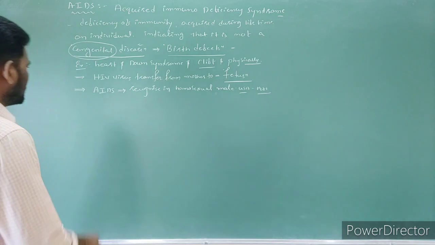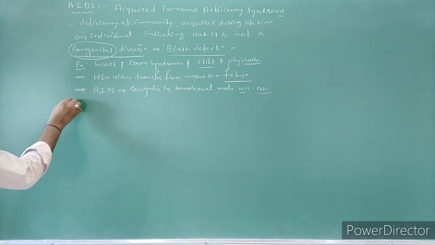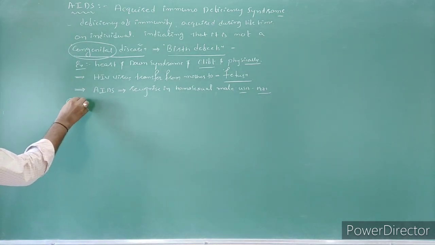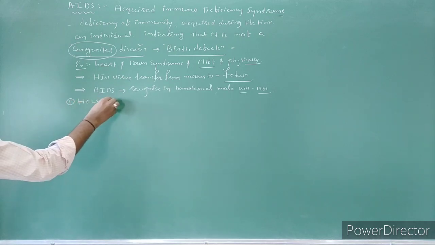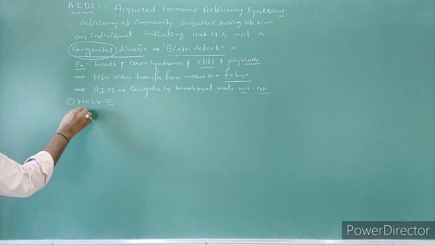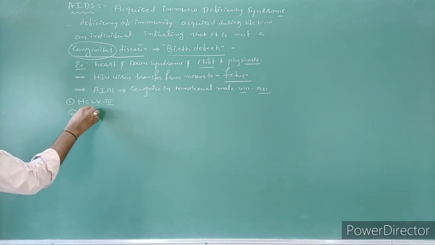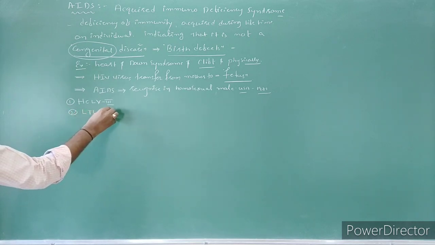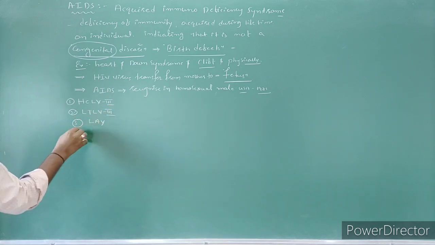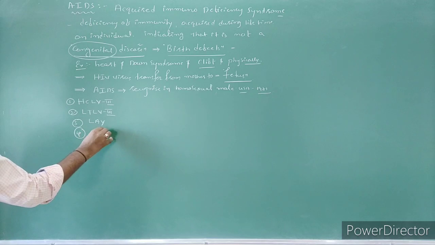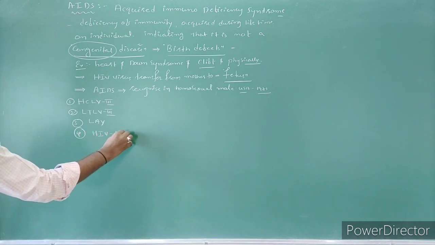At the beginning, they used various names. The various names are HCLV3, HTLV3, and the third one is LAV, and the last name used is HIV in 1986.